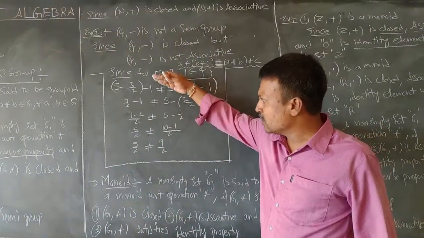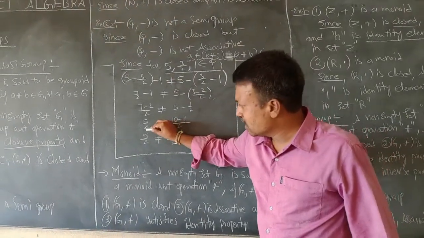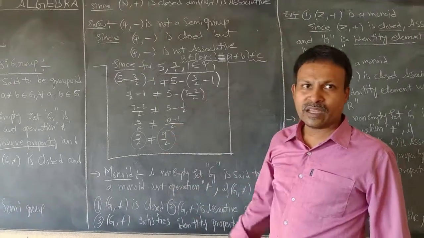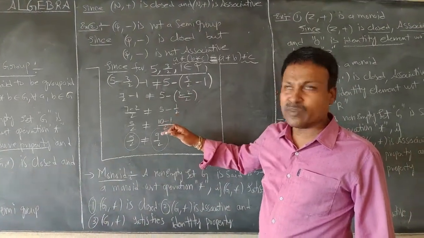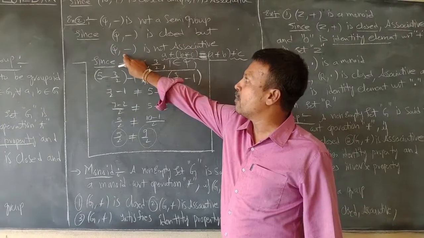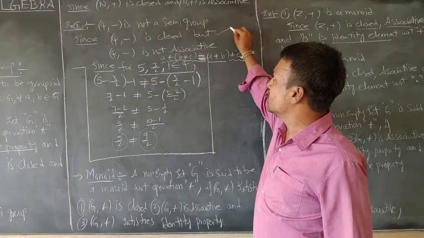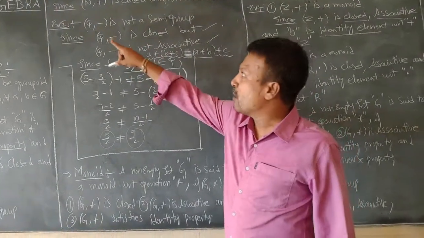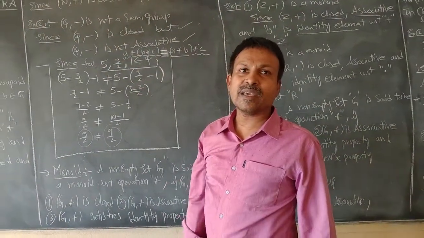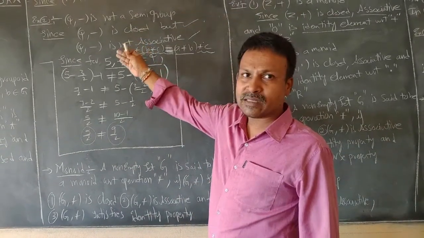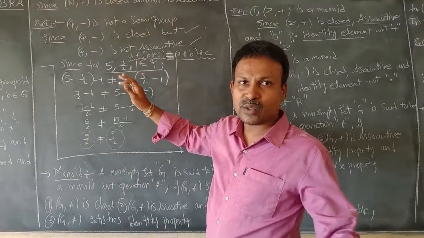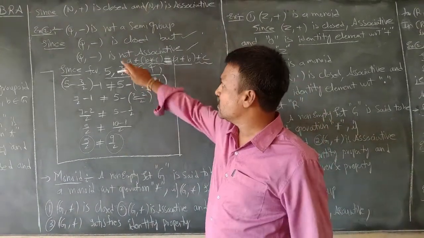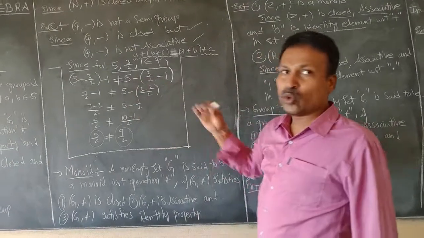Right. I have simplified here, and the left hand side value is 5 by 2 and the right hand side value is 9 by 2. Therefore, this is a strong reason supporting the statement that Q, minus is not associative. Right. So, it is the best example saying that Q, minus is not a semi-group. Why? Because Q, minus is closed but Q, minus is not associative. I have found one example which strongly supports the second statement.